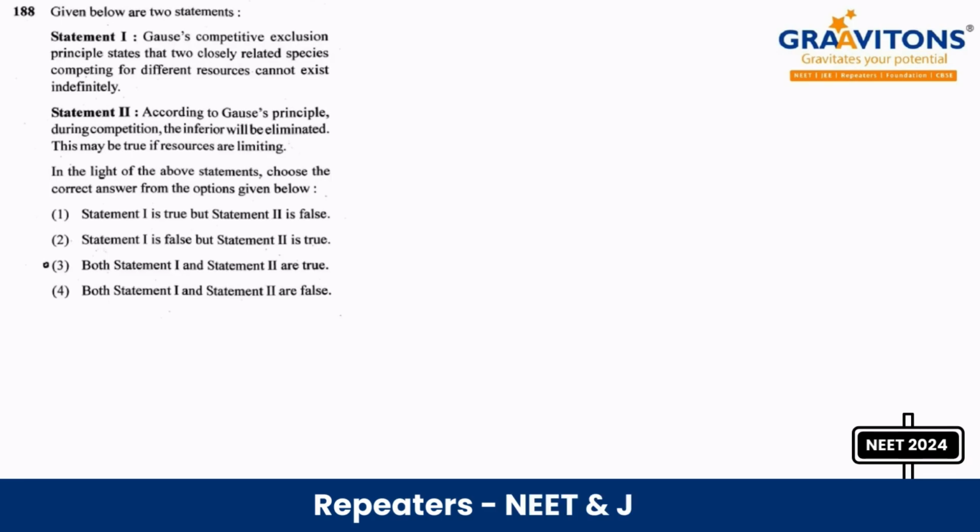Then 188. Gause's competitive exclusion principle states that two closely related species competing for different resources cannot coexist. Okay, so the first statement is false. Then according to Gause's principle, during competition the inferior will be eliminated if the resources are limiting. So statement 1 is false but statement 2 is true.